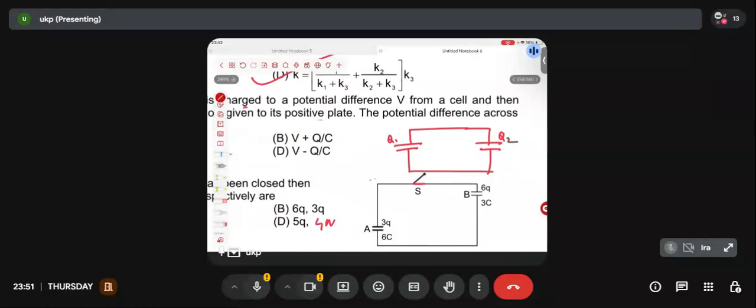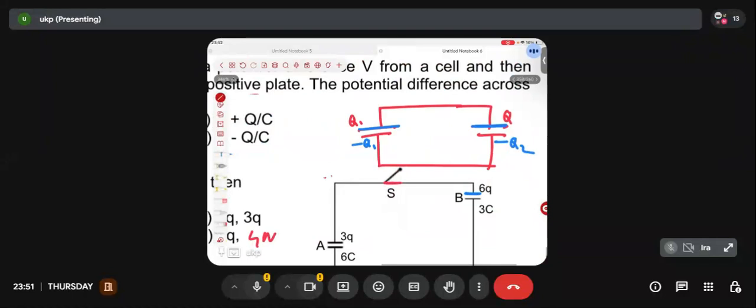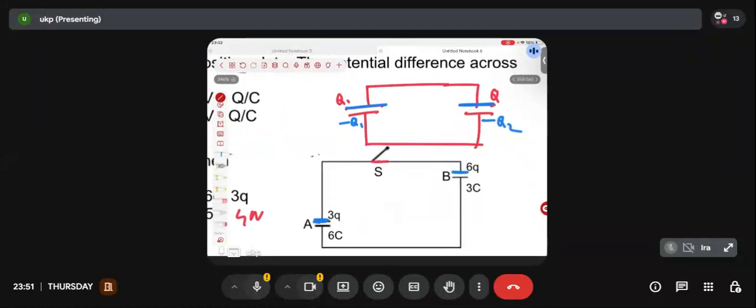Suppose after the two are connected, this one gets Q1, this one gets Q2, so this one gets -Q1 and this one gets -Q2. Yes or no? Clear? Look at this plate and look at this plate. Are these two plates connected by a pure conductor? Yes, sir.